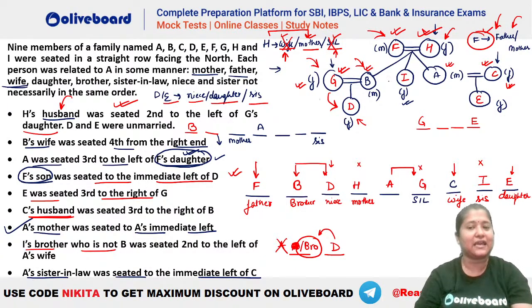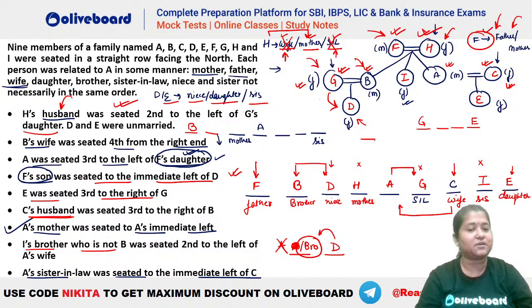It does not mean that I's brother cannot be B. Okay, it should have been given in a better manner. Yes, Neeraj, it should have been given in a better manner. They mean here that I's brother, the other brother, is second to the left of the wife here. You can see who is second to the left of the wife? A, right? So you can see there are two possibilities.